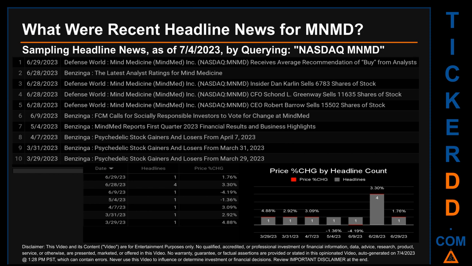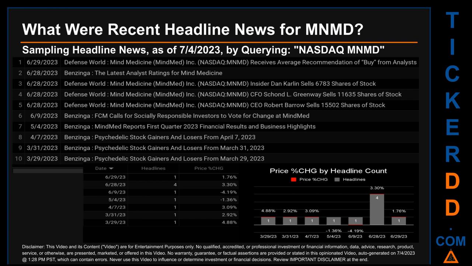Wednesday, June 28, 2023 had the most headlines. It had 4 discovered headlines when Benzinga published the headline that read, The Latest Analyst Ratings for Mind Medicine. Defense World published the headline that read, Mind Medicine, MindMed, insider Dan Carlin sells 6,783 shares of stock. Defense World published the headline that read, Mind Medicine, MindMed, CFO Sean Del Greenway sells 11,635 shares of stock. Defense World published the headline that read, Mind Medicine, MindMed, CEO Robert Barrow sells 15,502 shares of stock.